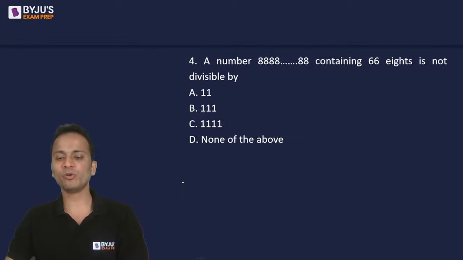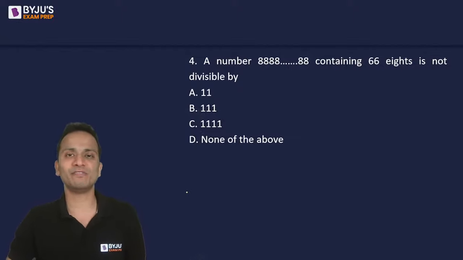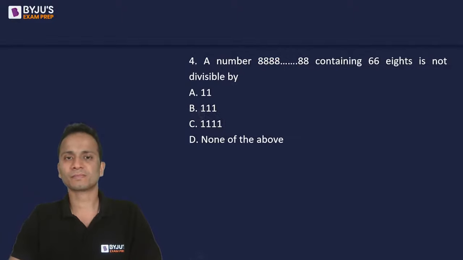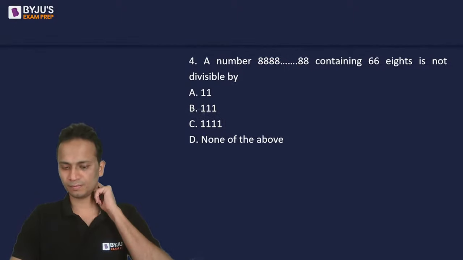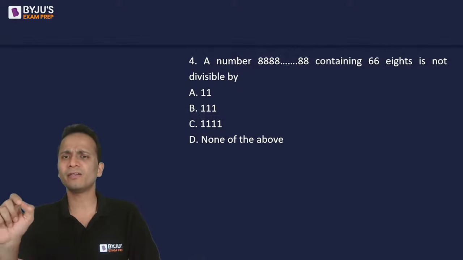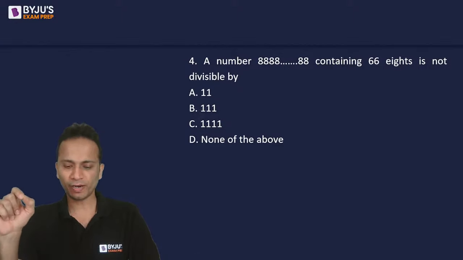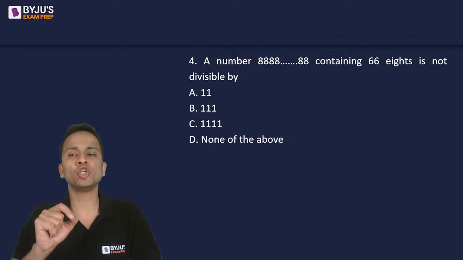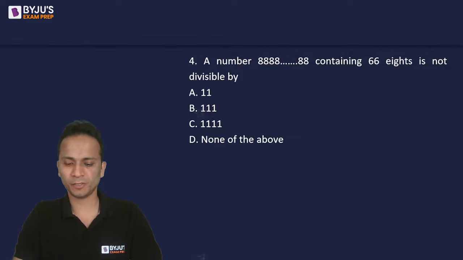Let's see how many of you are clear with the basic concepts of division. The way we used to do division in childhood, starting from the left hand side and cancelling numbers like that, the same thing will apply here. So there is a number which contains 8, and these 8s are written 66 times. You have to find out this number, which is formed by writing 8 66 times, is not divisible by which of these numbers.